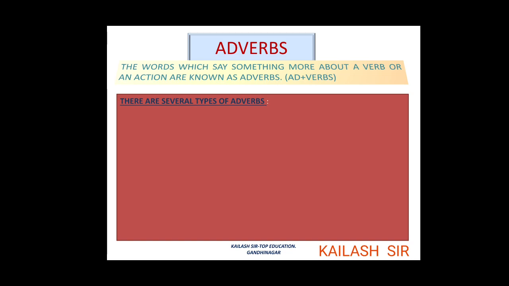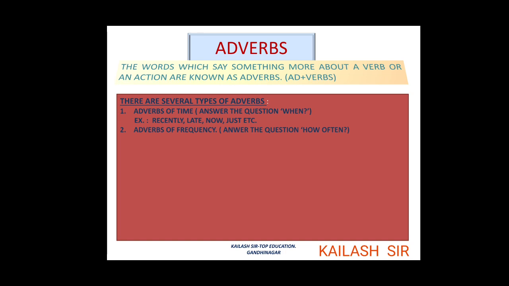There are several types of adverbs. First, adverbs of time. When you ask the question when to the verb, you get the answer. That is the word which is the adverb of time. Normally, the examples are recently, late, now, just, etc. These words show when the action is completed, so they become the adverbs of time.